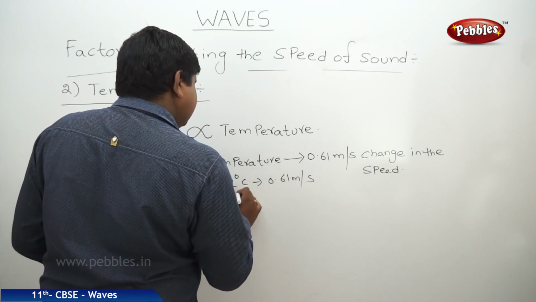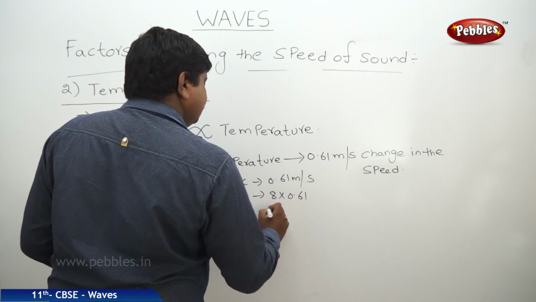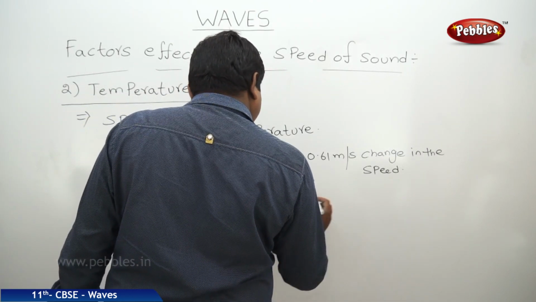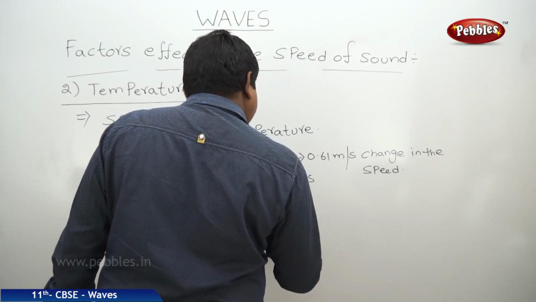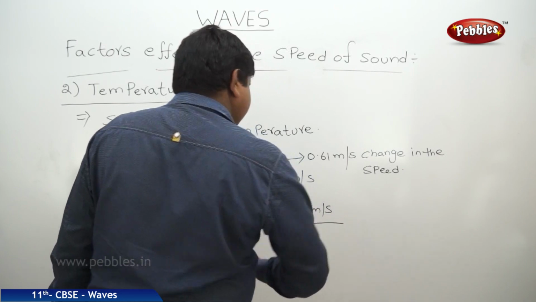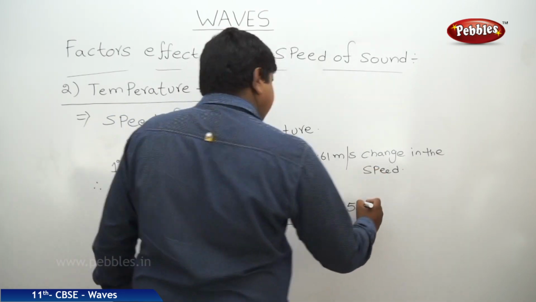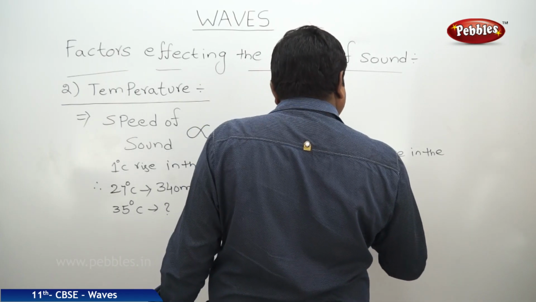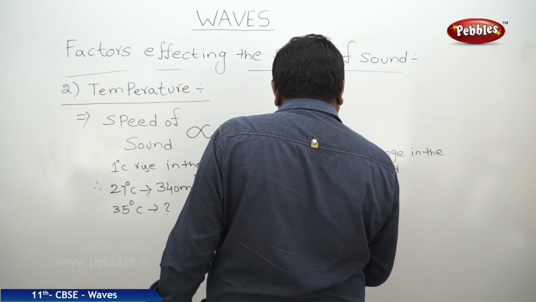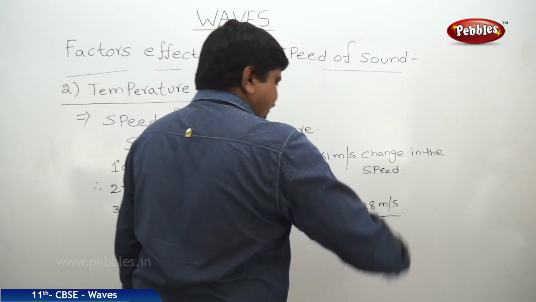So for 8 degrees Celsius, 8 into 0.61, therefore it is 5.28 meters per second. So the speed of sound increases by 5.28 meters per second.